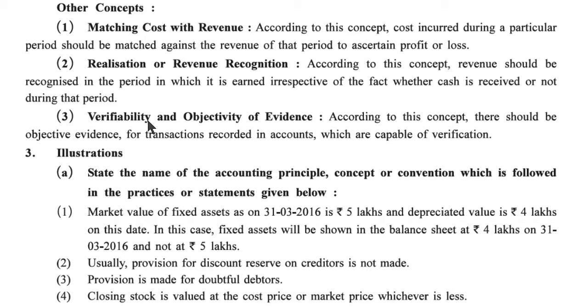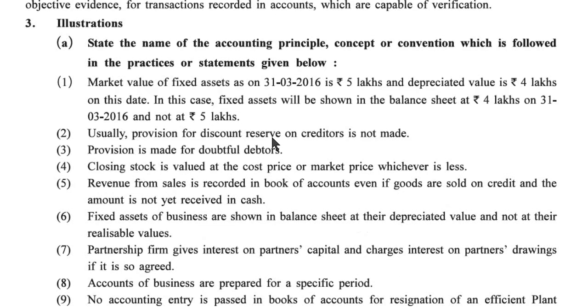Third, verifiability and objectivity of evidence. According to this concept, there should be objective evidence for transactions recorded in accounts, which is capable of verification. Illustrations. State the name of the accounting principle, concept and convention which is followed in the practice or statement given below. Market value of fixed asset as on 31st March 2016 is rupees 5 lakh and depreciated value is rupees 4 lakh. On this date, in this case, fixed asset will be shown in the balance sheet at rupees 4 lakhs on 31st March 2016 and not at rupees 5 lakhs.